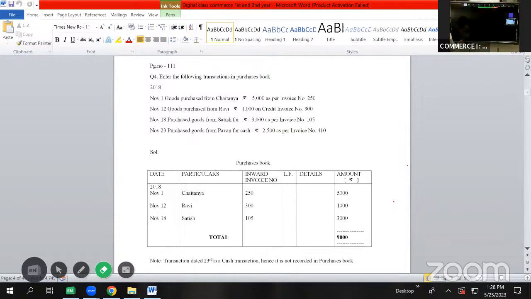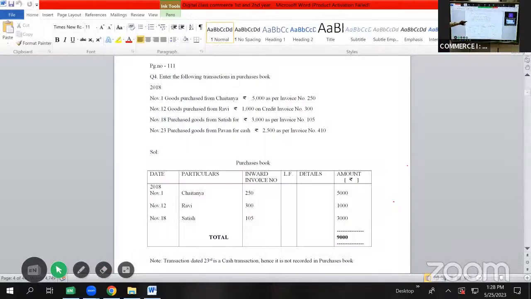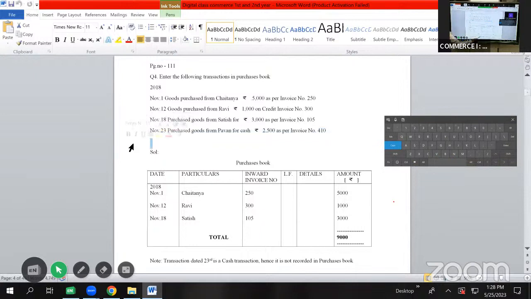Then we'll be doing the total for this. Five plus 1, 6, 6 plus 3, 9. So we'll be writing a total, and the total is 9,000 rupees. Continuing with the topic, coming to problem number 5.